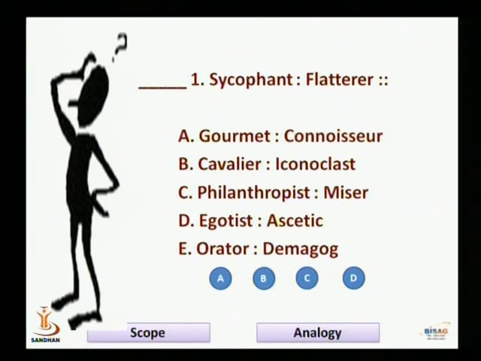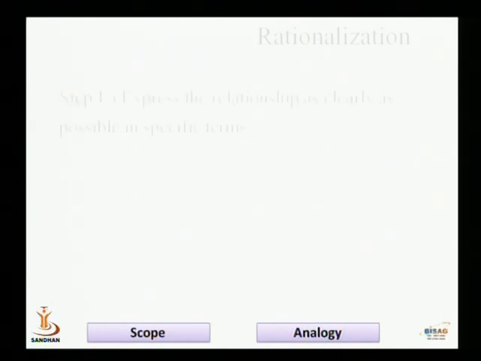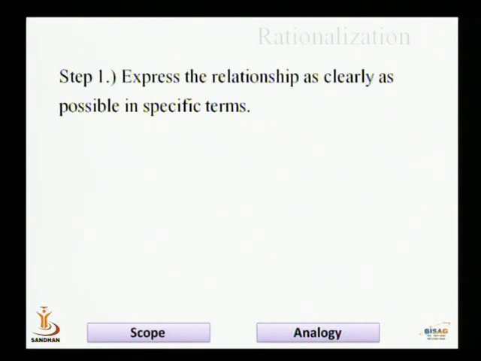Now, we have to find out which analogy fits it or is appropriately coined with. So, the answer is rationalization. Express the relationship as clearly as possible in specific terms. Sycophant, flatterer.